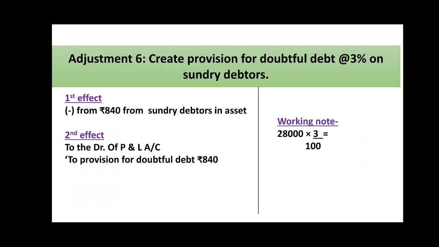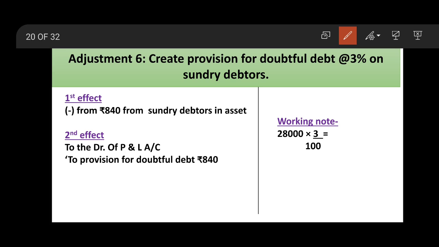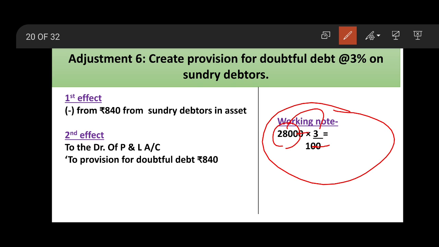Sixth adjustment, create provision for doubtful debt at 3% on sundry debtors. The amount of sundry debtors was 28,000. So 28,000's 3%. Calculate this, cancel these two zeros, 280 into 3. You will get 840. So what to do with this 840?